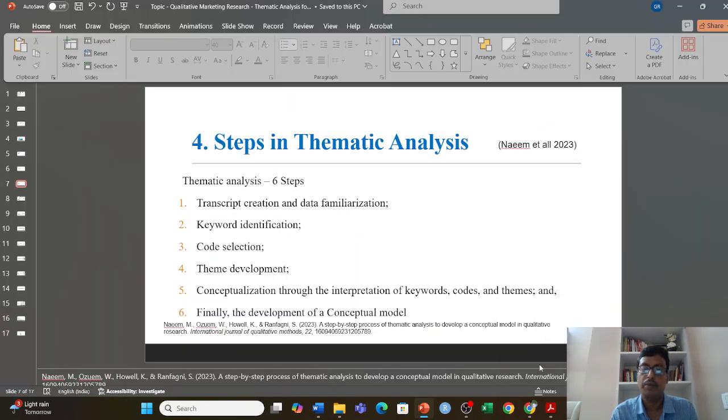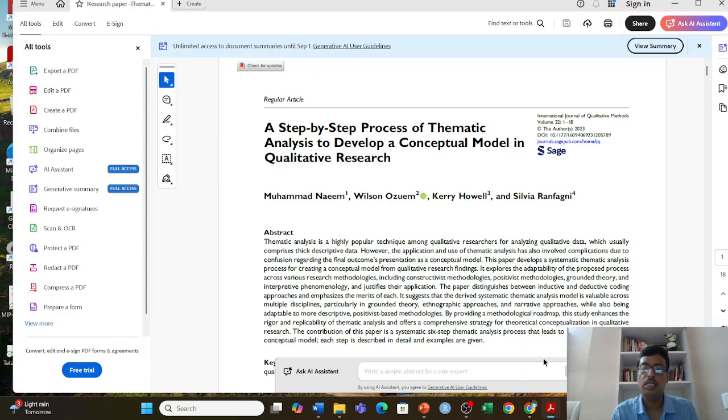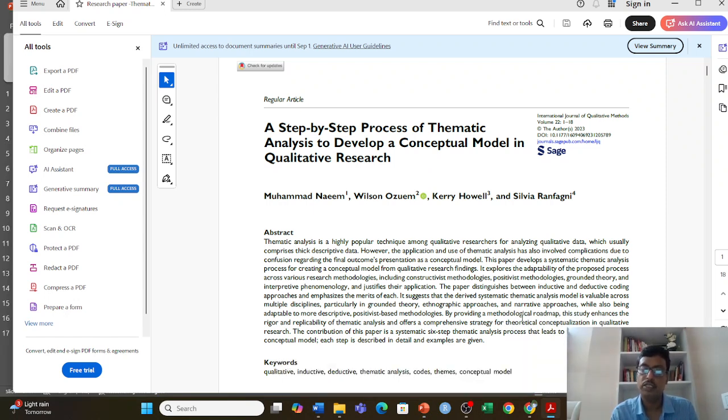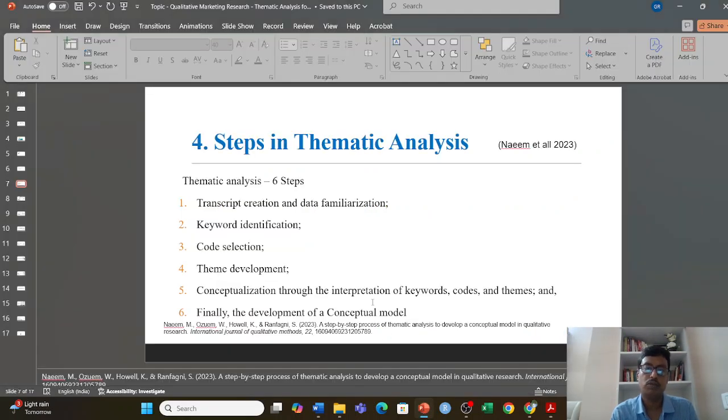So for this method, I have taken this journal. They have explained the 6 methods, and I will be applying the 6 methods using a generative AI tool. Okay, so let us see what the 6 steps are. The very first step is transcription creation and data summarization. Once we have the interview transcript, it has to be fed into the system for analysis.